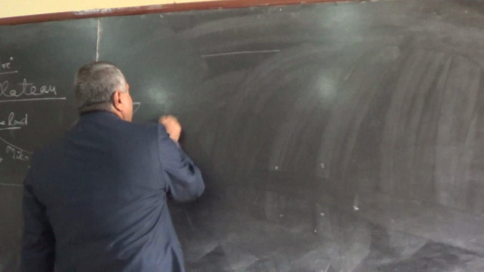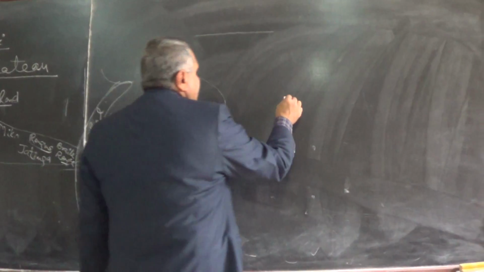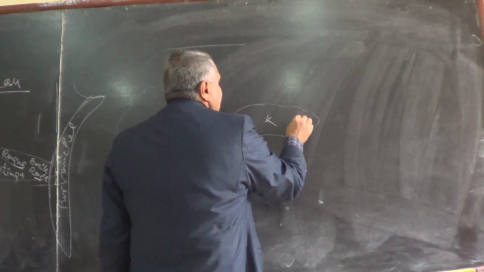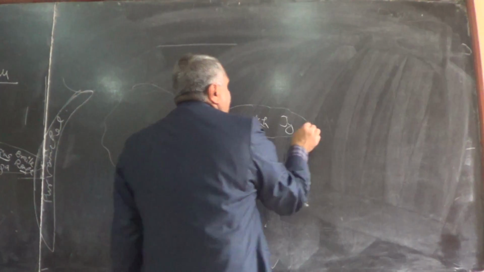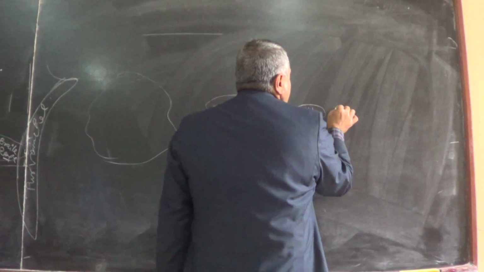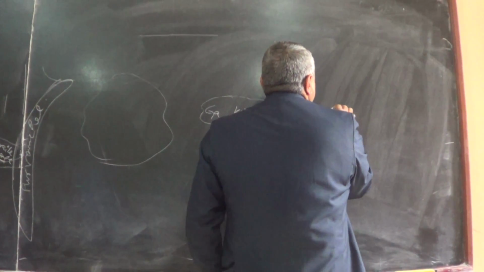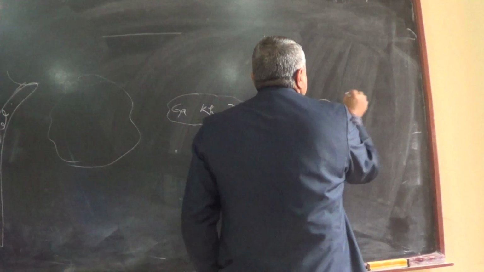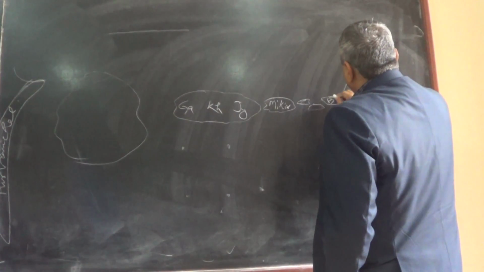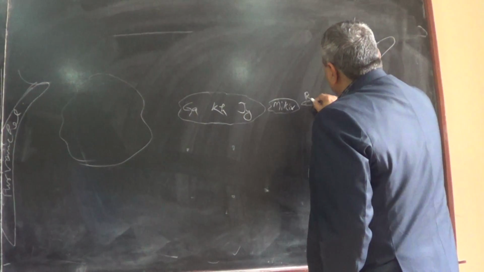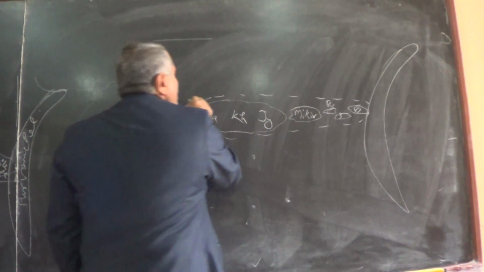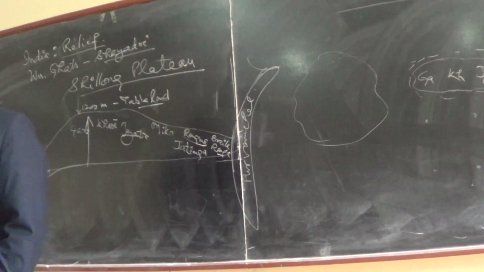Suppose this is the Chota Nagpur Plateau. This is the Shillong Plateau. Garo, Khasi and Jaintia. And this is again the Mikir here. This is Rengma, this is Jaintia, and this is the Barail range, and this is Purvanchal. So this is Barail, Jaintia, this is Rengma. So this one landmass is known as the Shillong Plateau.